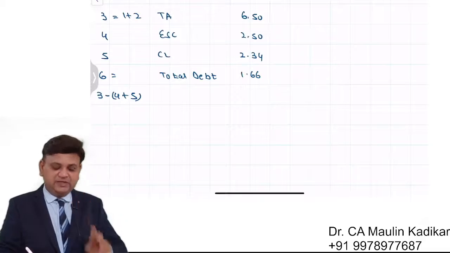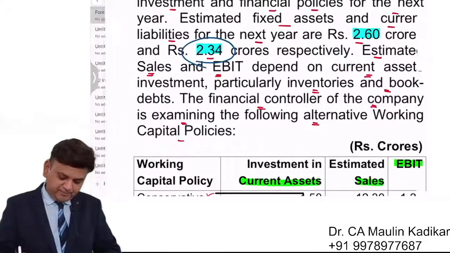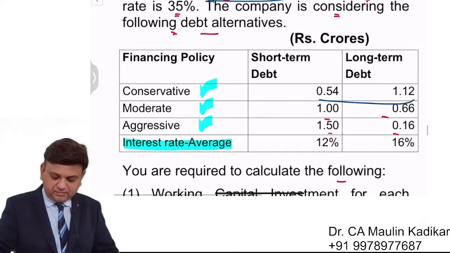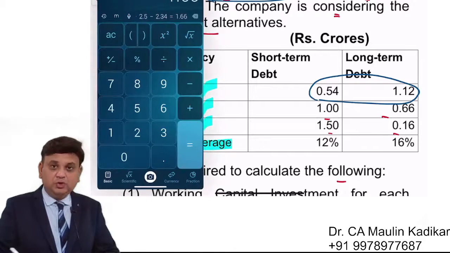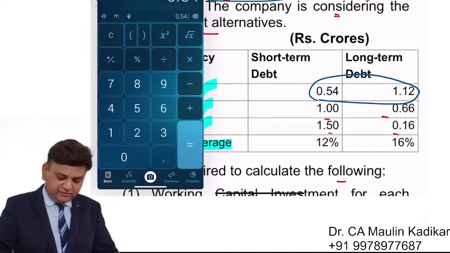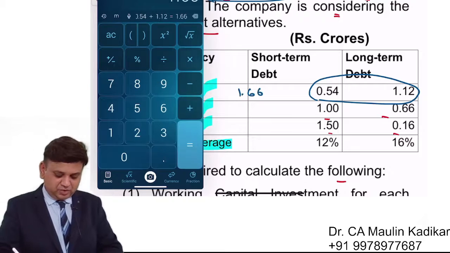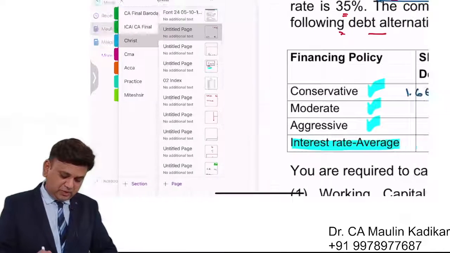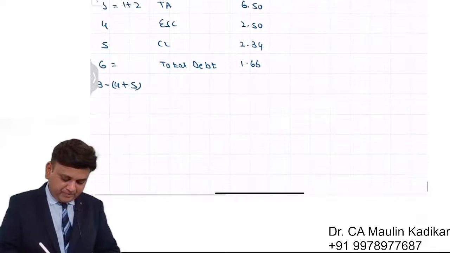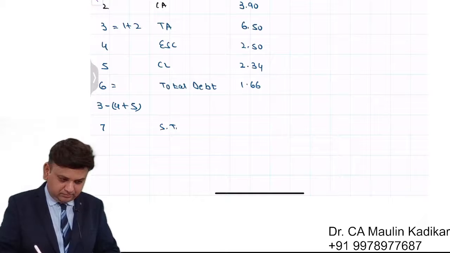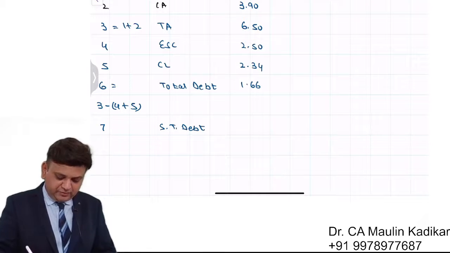Now the total debt is divided into two parts, short term and long term. You can understand 0.54 plus 1.12 is exactly 1.66. So in row number 7, the short term debt is an amount of 0.54 crore.